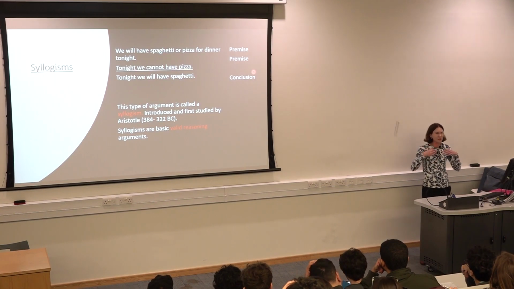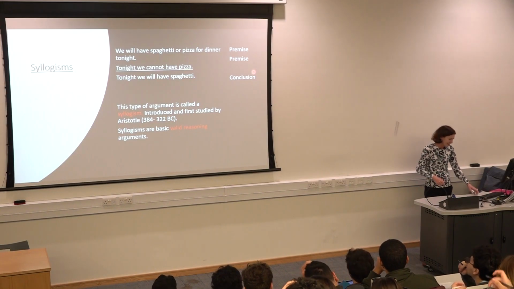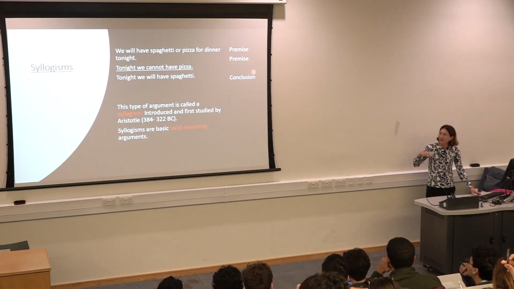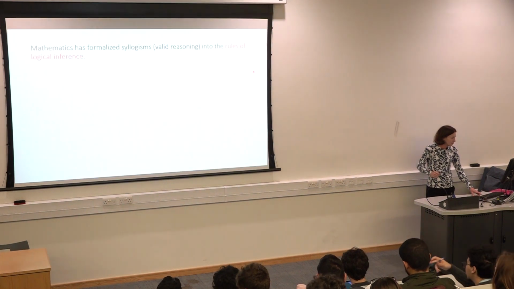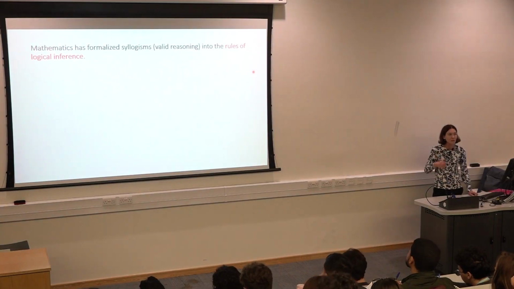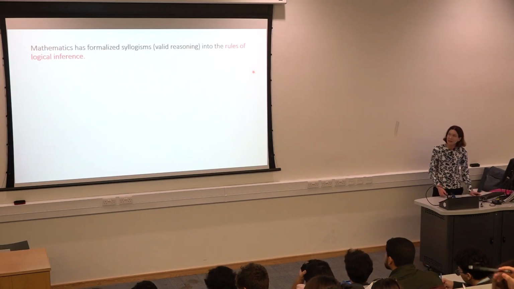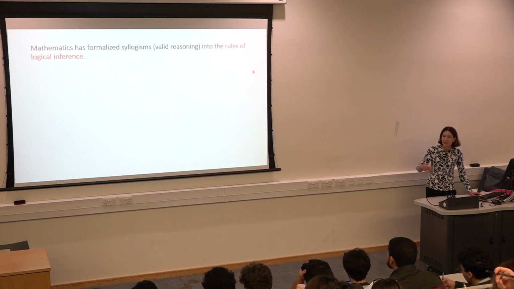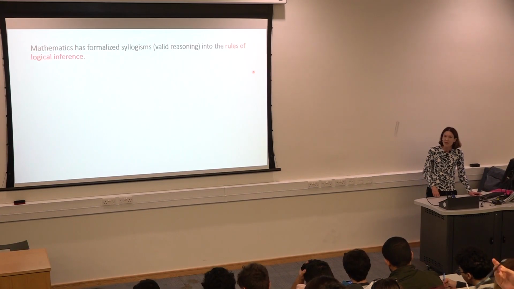But in our heads, we can separate these things out. But language is open to misinterpretation. So what we do for these syllogisms is we want to move away from language. We want to be more precise, and we want to cover all possibilities. So mathematics has formalized these little valid reasoning arguments into symbols.